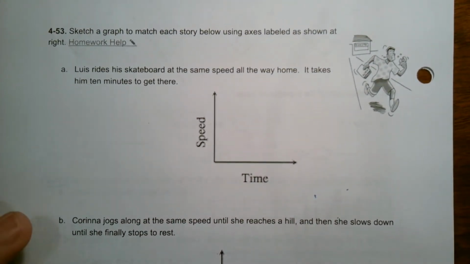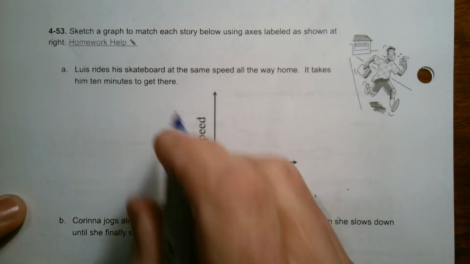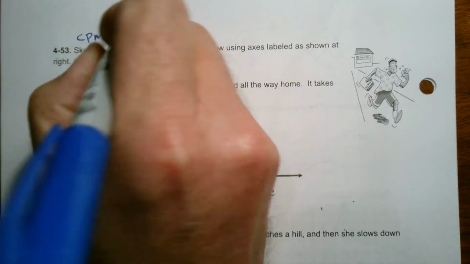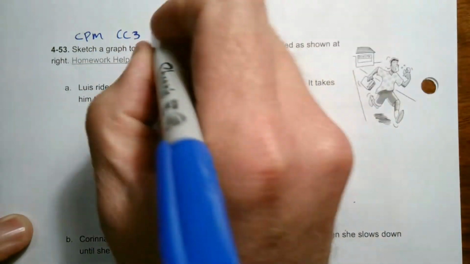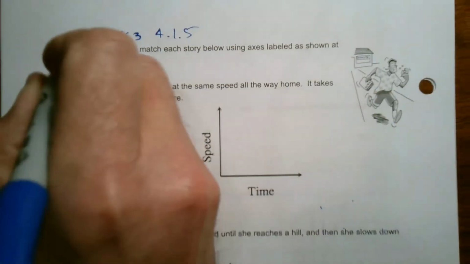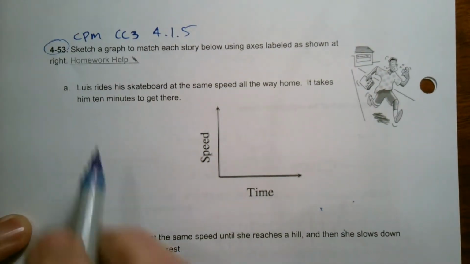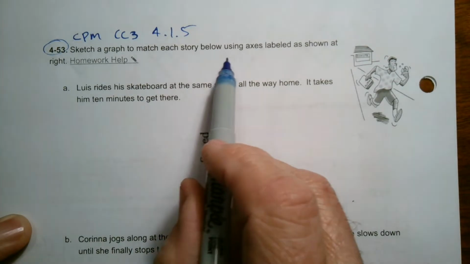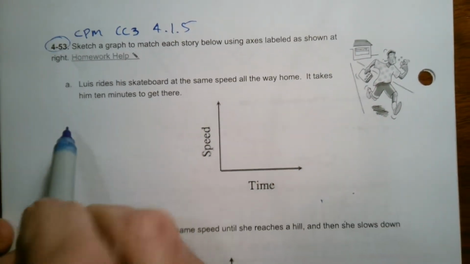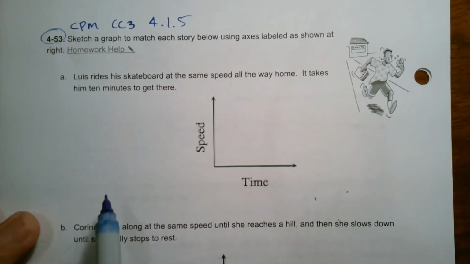We are looking at, given a story problem, can I interpret that with a graph? So I'm taking this problem from CPM Course 3, and this is section 4.1.5, number 4-53. It says sketch a graph to match each story below using axes labeled as shown at right. So I'm going to do part A and B.